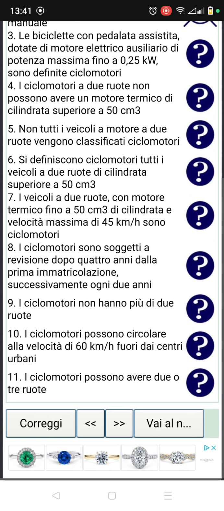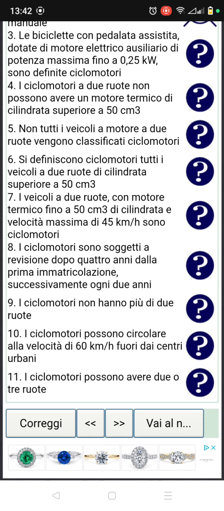Number 3. Le biciclette con pedalata assistita dotati di motore elettrico ausiliario di potenza massimo fino a 0.25 kW sono definiti ciclomotori.